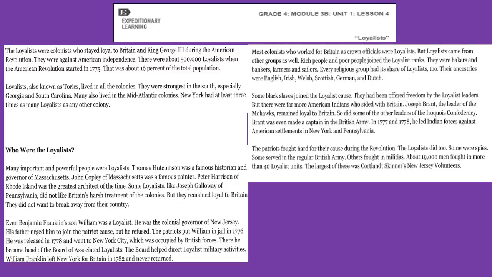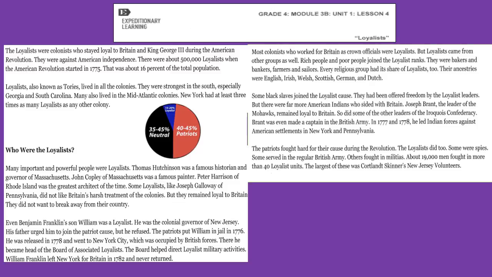The Loyalists were colonists who stayed loyal to Britain and King George III during the American Revolution. They were against American independence. There were about 500,000 Loyalists when the American Revolution started in 1775. That was about 16% of the total population. Loyalists, also known as Tories, lived in all the colonies. They were strongest in the South, especially Georgia and South Carolina. Many also lived in the mid-Atlantic colonies. New York had at least 3 times as many Loyalists as any other colony.